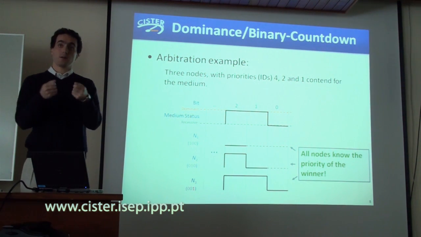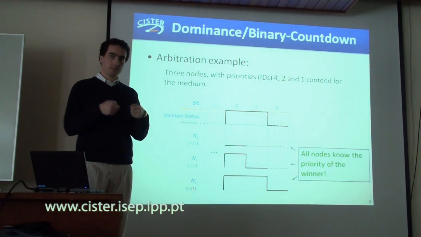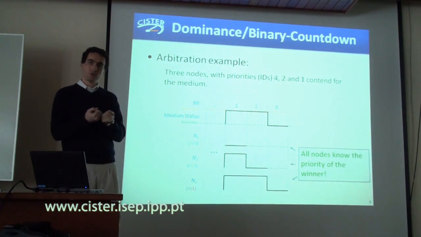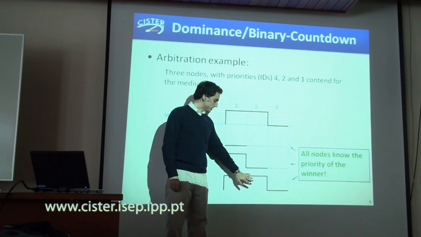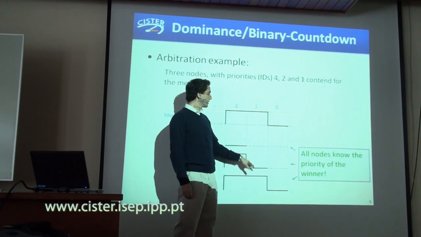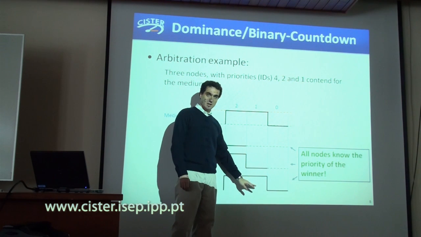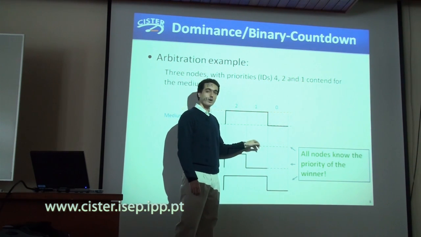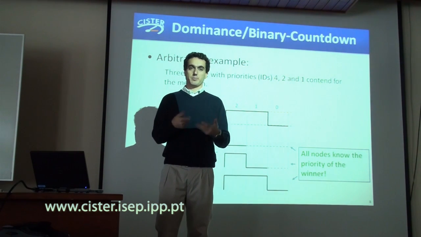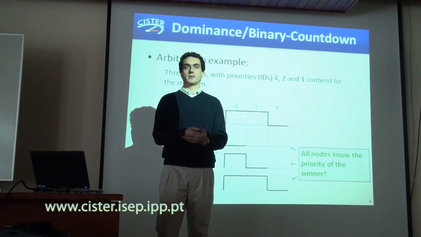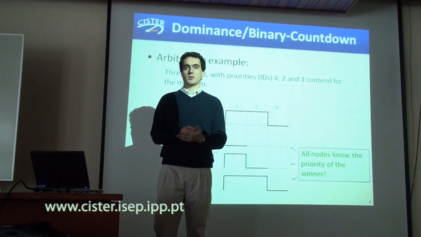Okay, but the wire, or let's say the way this is implemented electrically, it's made such that two nodes can do this at the same time, and it will be perceived as a dominant, and one node can also be recessive. So it is the wire electrically that implements this whole AND mechanism. Okay?